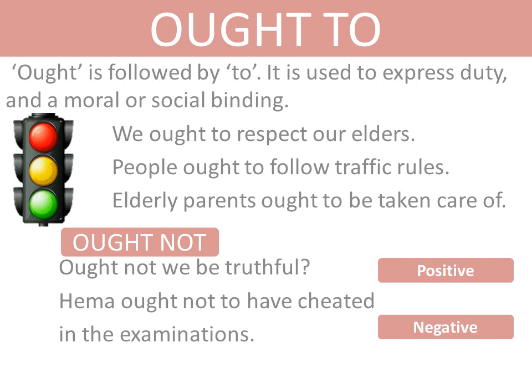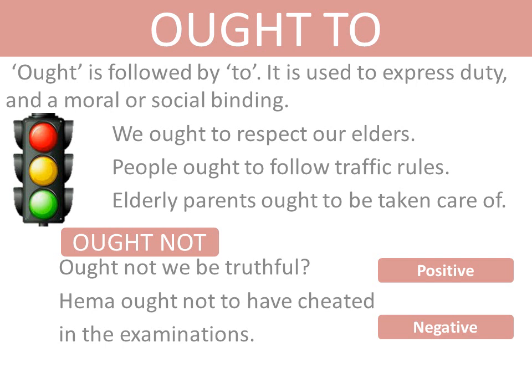For example, we ought to respect our elders. There is no actual rule about it that you need to respect your elders, but this is your moral obligation to respect your elders. People ought to follow traffic rules. So, it is the duty of the people. It is the social obligation to follow traffic rules.